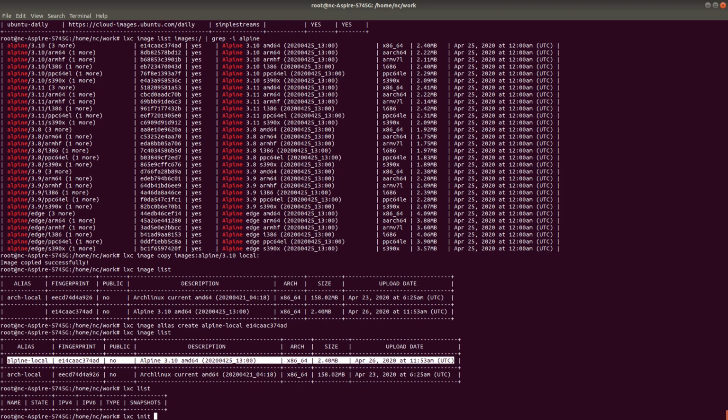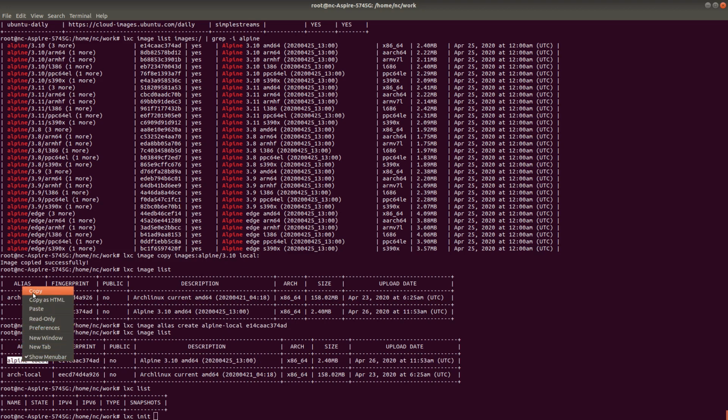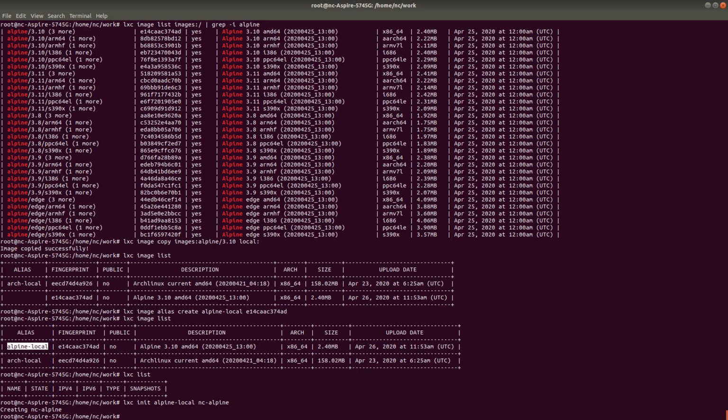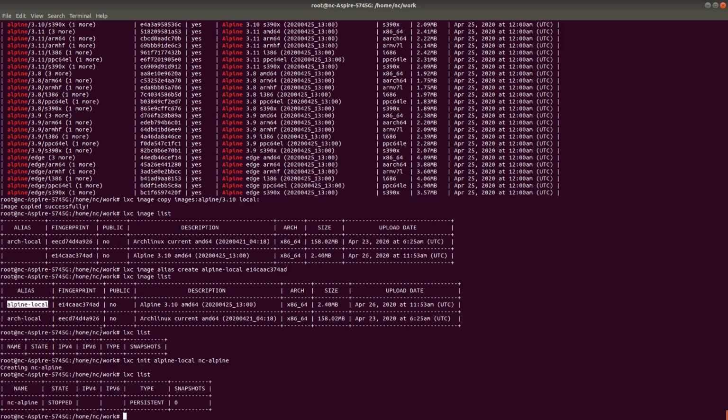I mean, it's just going to create the machine, or I'll say provision the container, but not launch it. So let's go ahead with LXC init, and the thing that I'm going to use is the alias of this image, LXC init Alpine local. Then I'm going to name it, say NC Alpine is the name of the container. Okay, so now it's going to create the container. As you can see, LXC list, this container is created, but it has not started. Now let's start the container, LXC start NC Alpine.